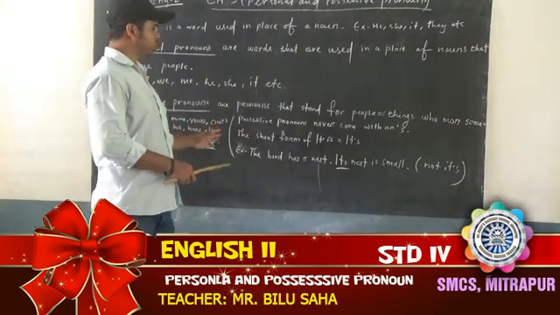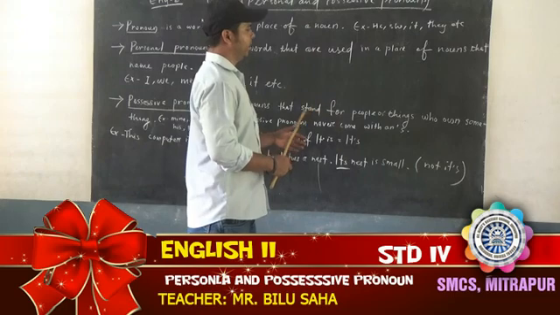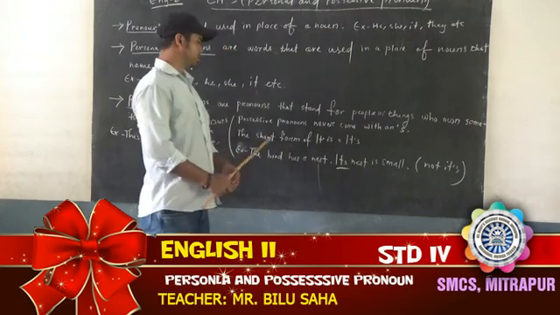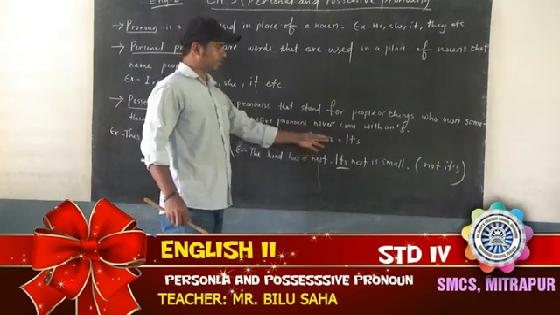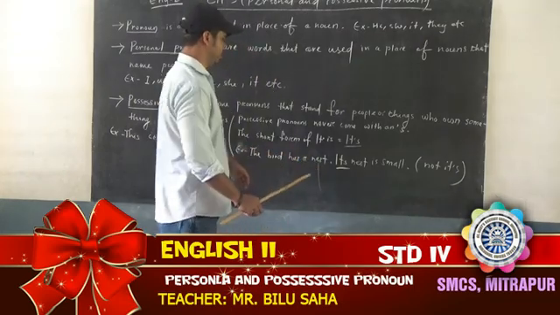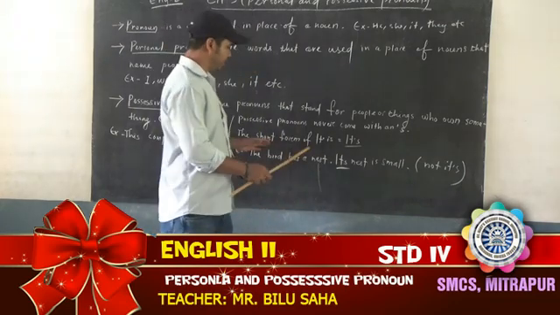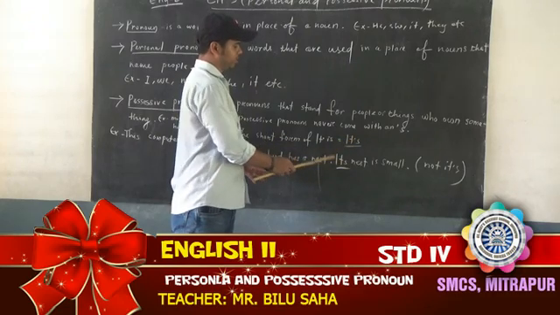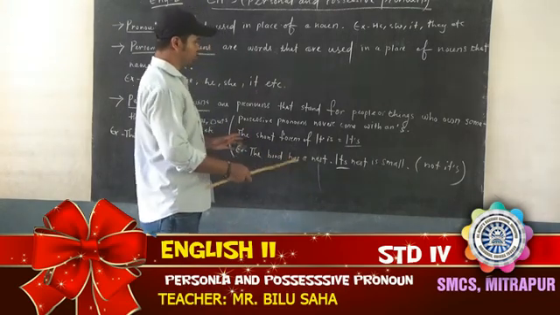But when you do the exercise, you must remember one thing. Possessive pronouns never come with an apostrophe s. Don't write apostrophe s. The short form of it is, we write it apostrophe s. That is the short form of it is. But whenever you describe something, what is the difference between this one and this one? You can see here there is an apostrophe, but here there is no apostrophe. So when you write a possessive pronoun, you must remember one thing.